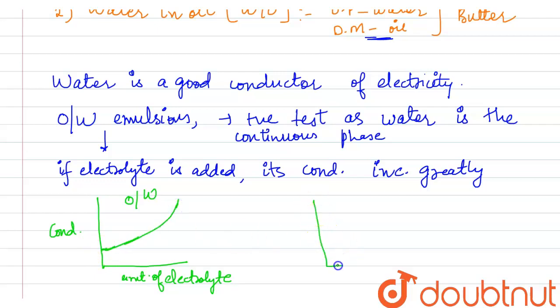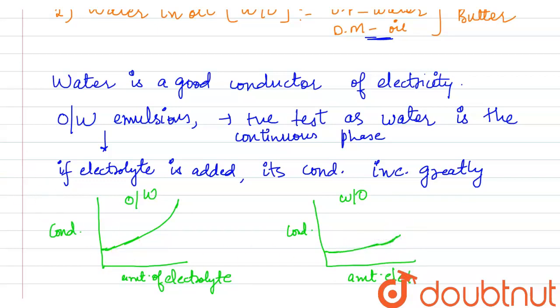And for the graph of the water in oil emulsion, the conductivity will not increase as much as in the oil in water. It will increase but not up to that extent.